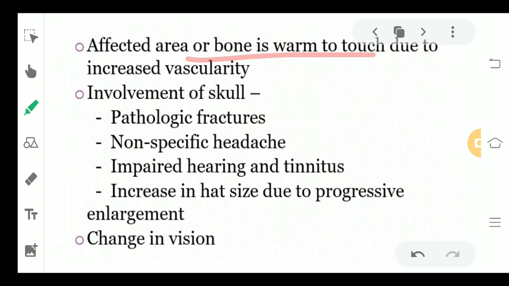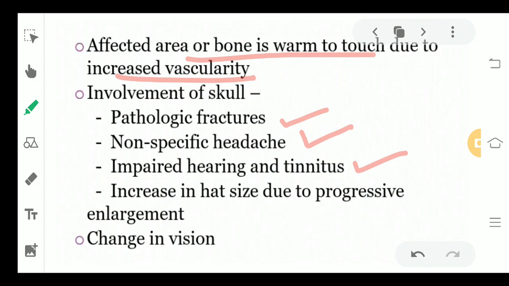When you touch it, it will feel warm to you. This is because of the increased vascularity in that particular area. Most commonly, the thing which has been involved is your skull. Okay, skull is the most commonly involved bone. There are going to be increased chances of pathologic fractures, non-specific headache, which is not going to have any particular reason. There can be tinnitus or impaired hearing which can be seen.